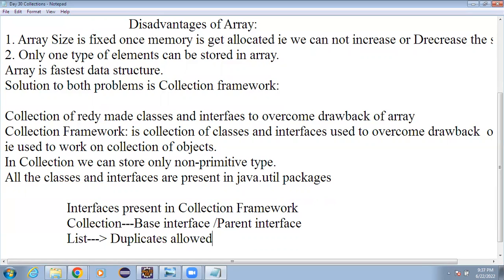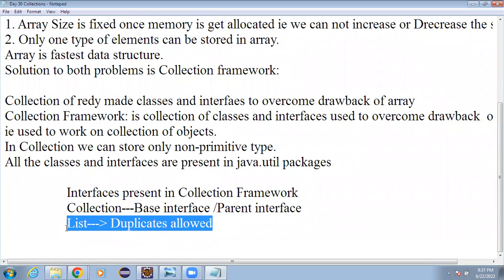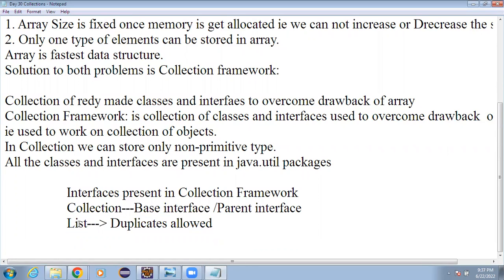Duplicate elements are allowed in the List. So whenever you have to work on duplicate elements, add duplicate objects or duplicate records, in those cases you have to use the List. And no doubt, List is a child of the Collection, I can say.